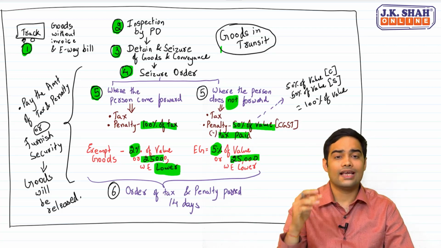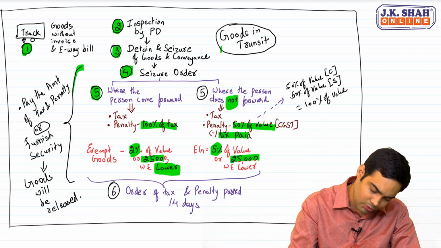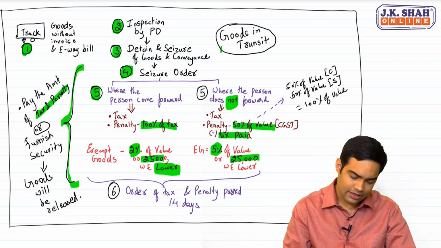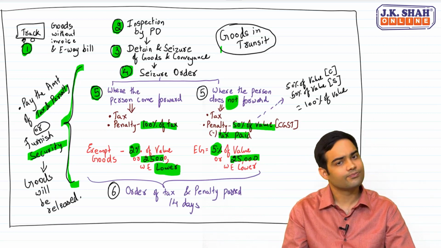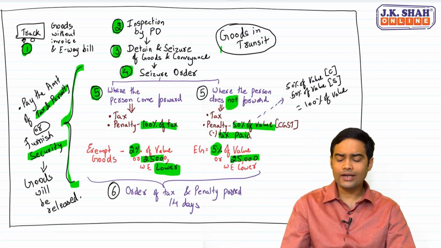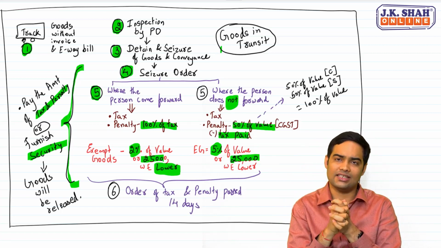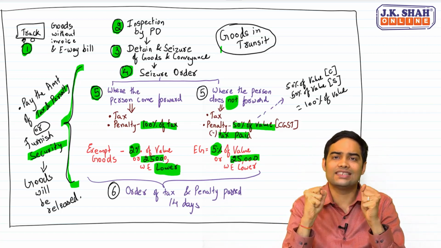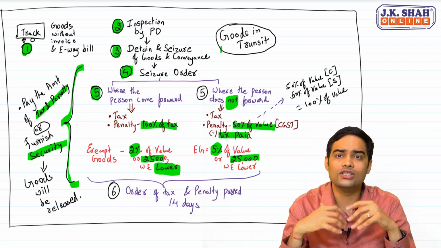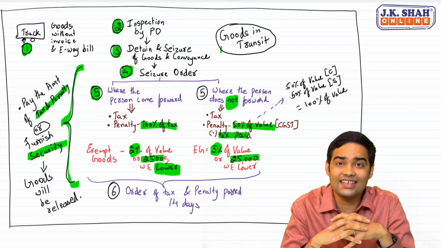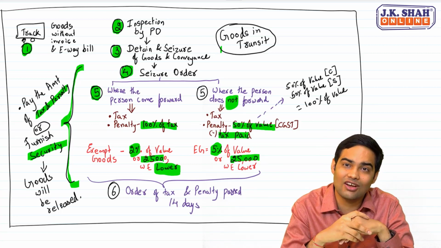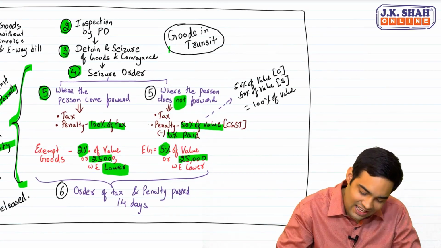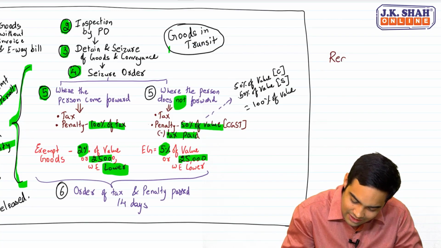Be very careful. Can you get the goods released while the proceedings are going on? The answer is yes. Either you can pay that tax and penalty or you can furnish a security for that tax and penalty and goods would be provisionally released. What happens after this order is passed? Thereafter, they might confiscate the goods. If you don't pay these amounts, goods will be confiscated. Goods will be confiscated meaning thereafter ownership has transferred to government. And once ownership passes to government, can you get back the goods? The answer is yes, by paying a redemption fine.